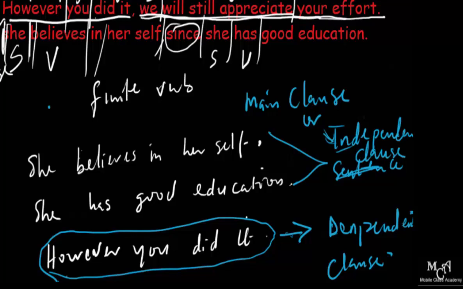Dependent clauses are usually introduced by subordinating conjunctions such as if, unless, that, because, while, and of course when. We need to understand this.